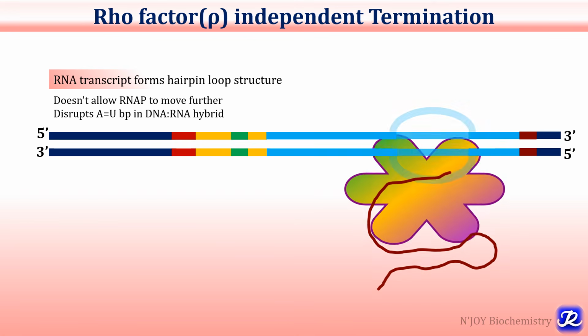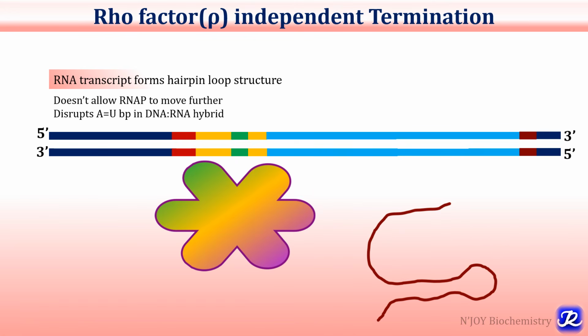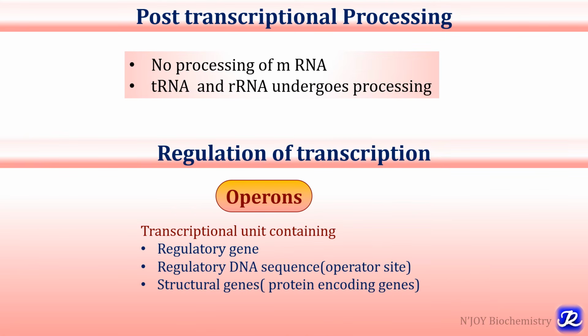That's why the transcription will be terminated and there will be release of RNA as well as release of RNA polymerase, and that's how termination occurs. There will be no processing of messenger RNA, that is, no transcriptional processing of messenger RNA, but tRNA and rRNA can undergo processing. The regulation of transcription occurs through various operons.